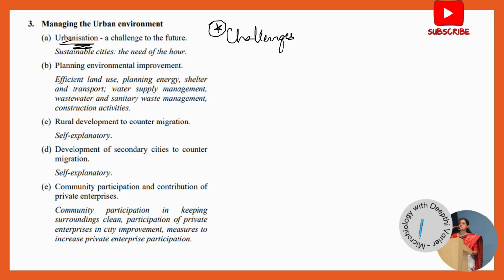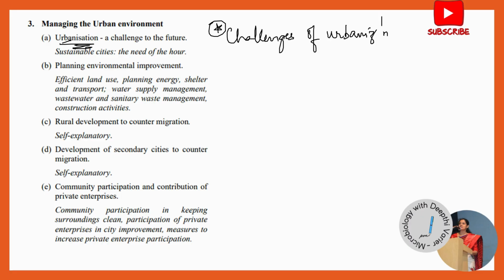You have an exploding population, so there's more unemployment, more poverty. There's poor infrastructure, very scarce resources of food and water, overcrowding, which leads to poor sanitation and a lot of health problems and spread of diseases. So the challenges of urbanization is something that you need to absolutely know about in this chapter. That's the first thing you should know about. What is the problem with urbanization, or what are the challenges that effective urbanization faces?